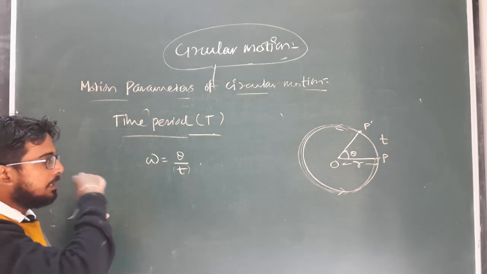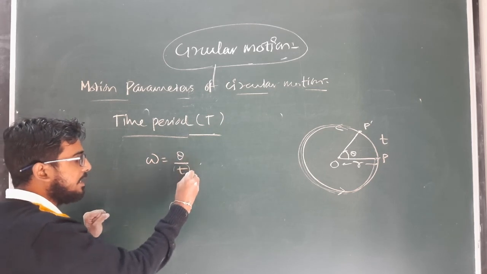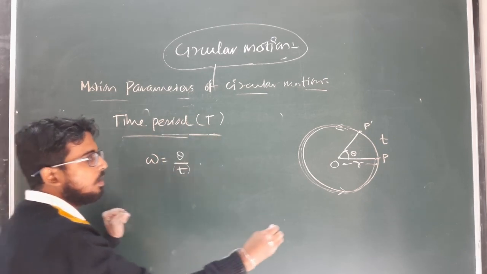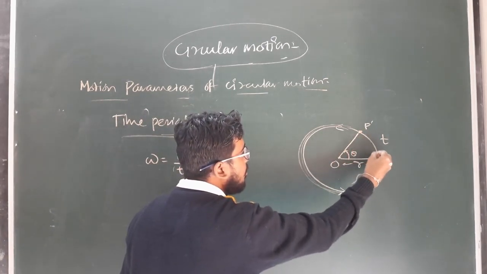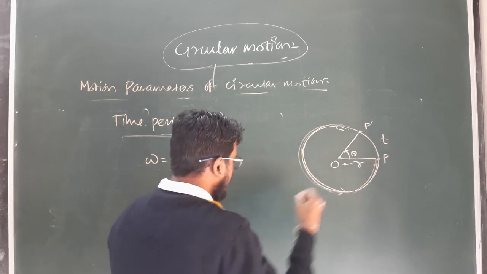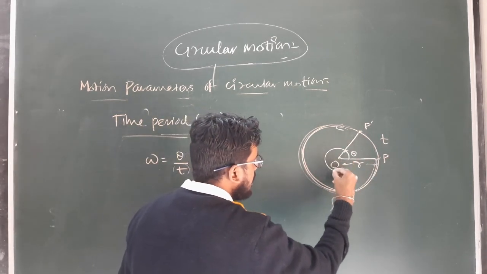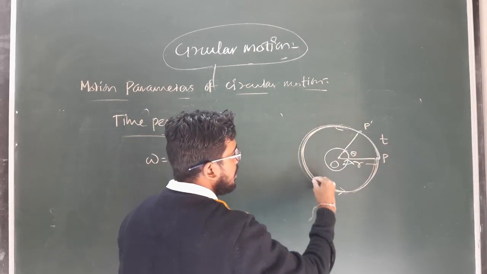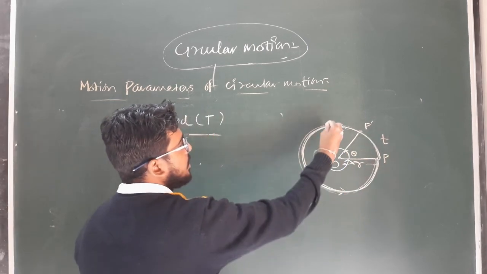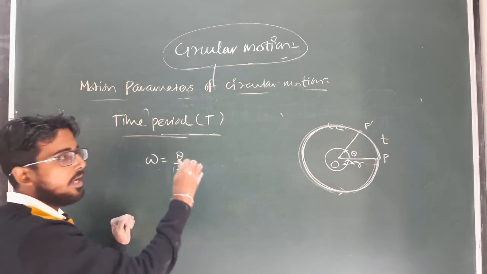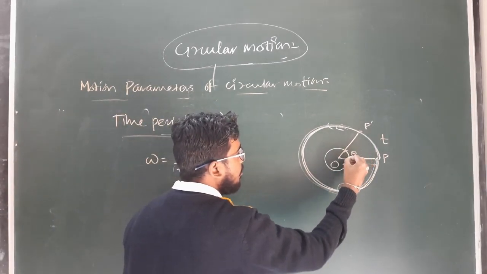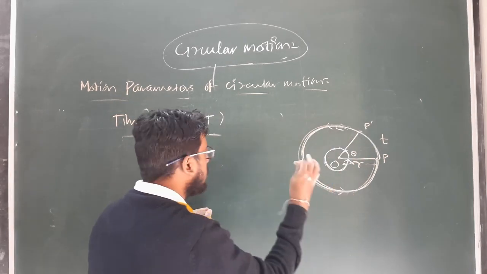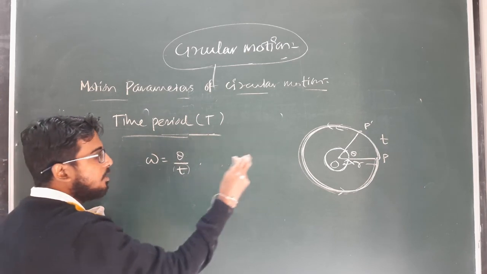circular motion. So in this case, if omega is defined as theta by t, so when t is equal to the time period of the circular motion, what is theta? Theta will be the total angle, or if the particle covers the complete circular path, then the angle covered by the particle will be this much. When the particle covers the complete circular path, then the time required by the particle to cover this complete circular path is known as time period. So when t equals time period, the angle covered by the particle during the motion of the complete circular path is how much? 2 pi. So in time period t, the particle covers an angle of 2 pi.